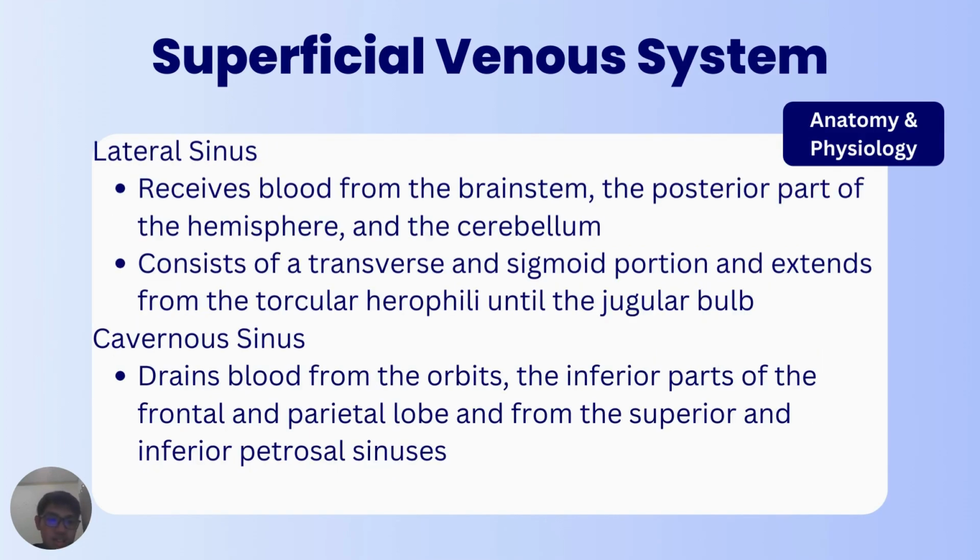Next, the lateral sinus receives blood from the brainstem, the posterior part of the hemisphere, and the cerebellum. The lateral sinus consists of a transverse and sigmoid portion and extends from the torcular herophili to the jugular bulb.